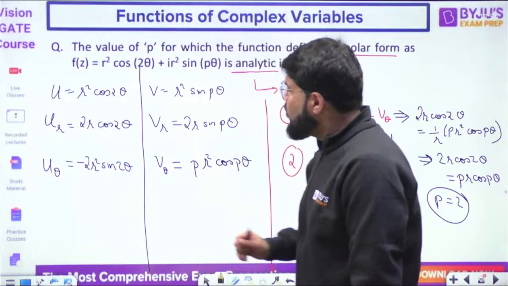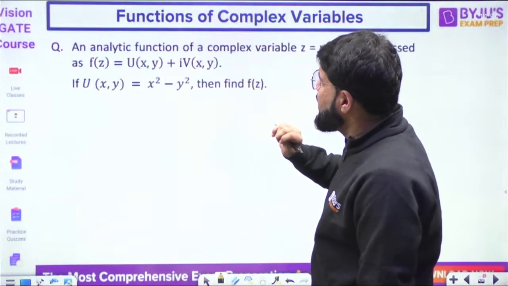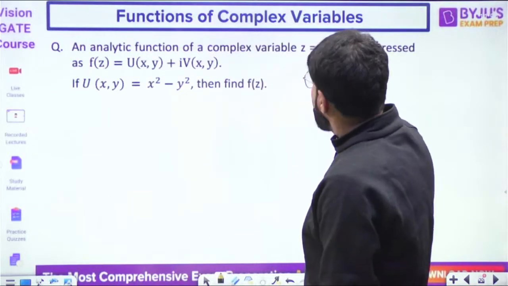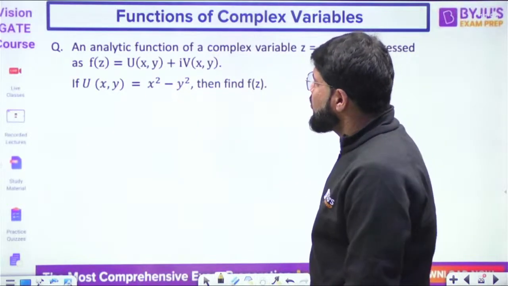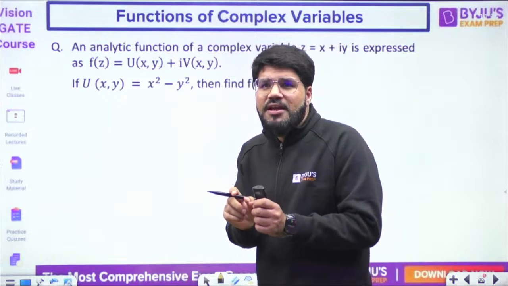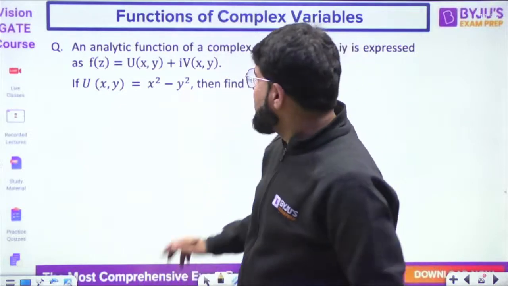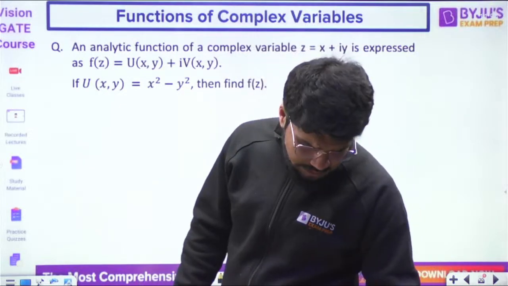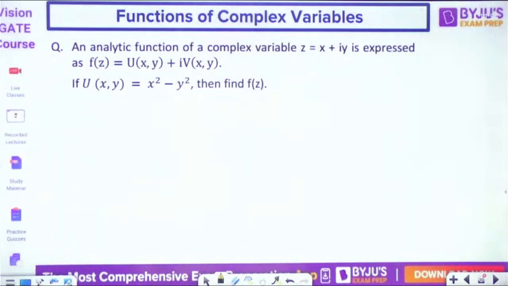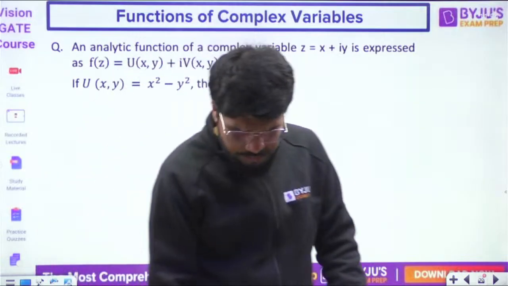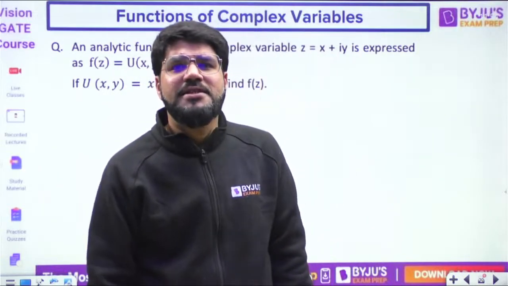Done it. Now, can you answer me the next question before I tell you the approach? A function f(z) is u plus iv. If u is x² minus y², if only the real part is given, find the function f(z).